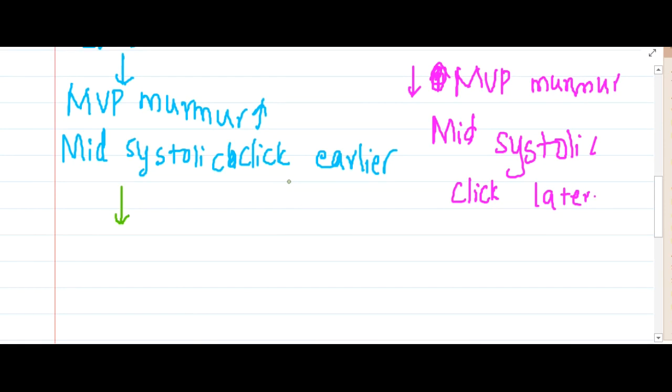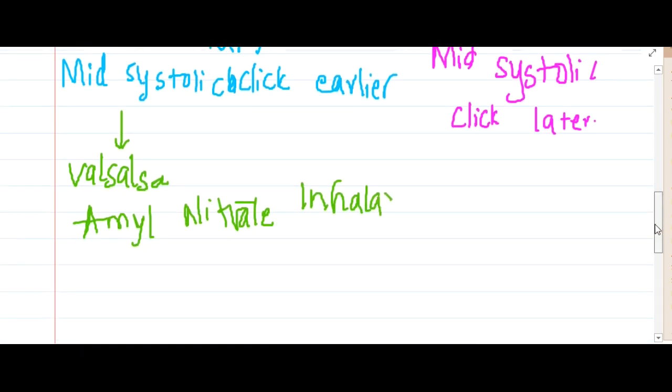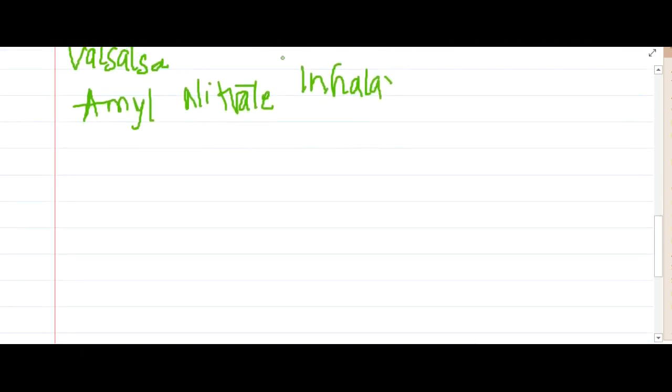in Valsalva position also it occurs earlier, and in amyl nitrate inhalation also. Okay, so this is about the posture relationship of the murmur to mitral valve prolapse.